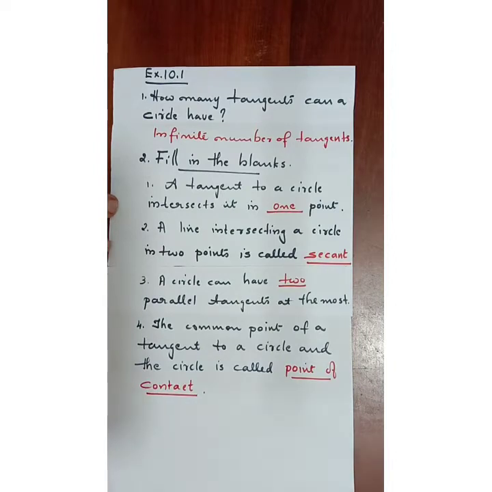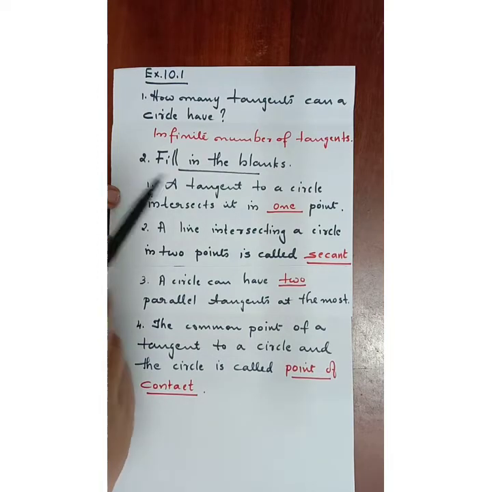Now let us see the questions of exercise 10.1. First question: how many tangents can a circle have? As I told you, there are infinite tangents for a circle. At one point, one tangent. So many points are there on the circle, therefore that many tangents. So, infinite number of tangents.